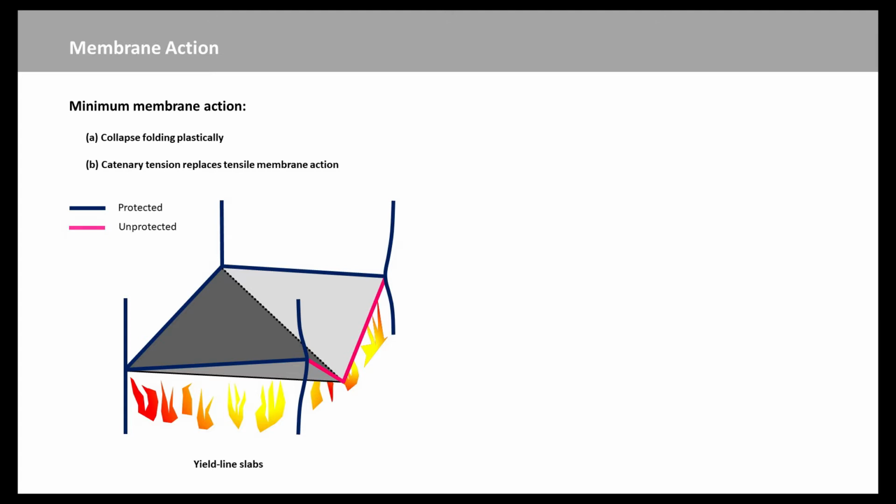If one of your beams is capable of collapsing, folding plastically in the fire, then in order to hold that slab up, you have to have a whole load of horizontal restraint forces from the surrounding structure. That doesn't work very well, obviously, for the edge of your building. So this is what we call catenary action. It is a fairly dodgy thing to rely on.